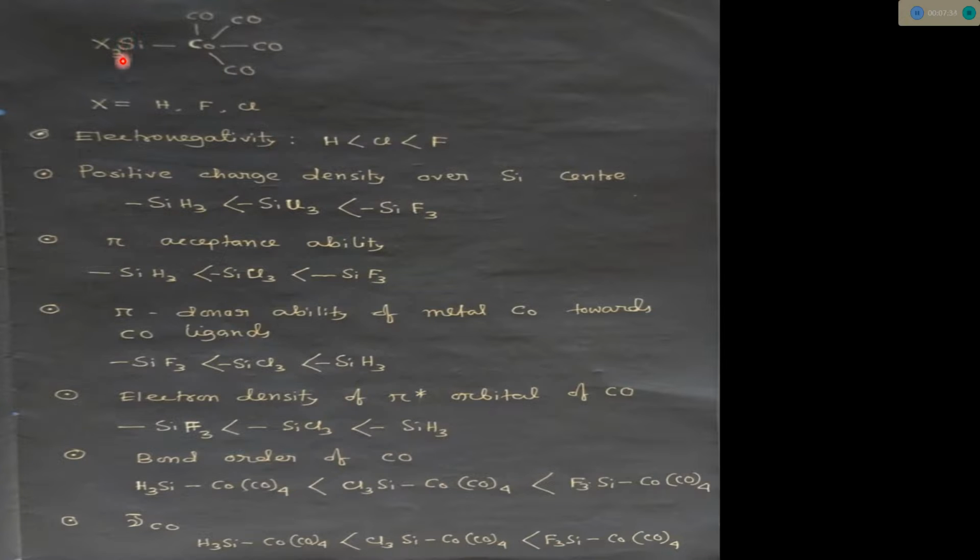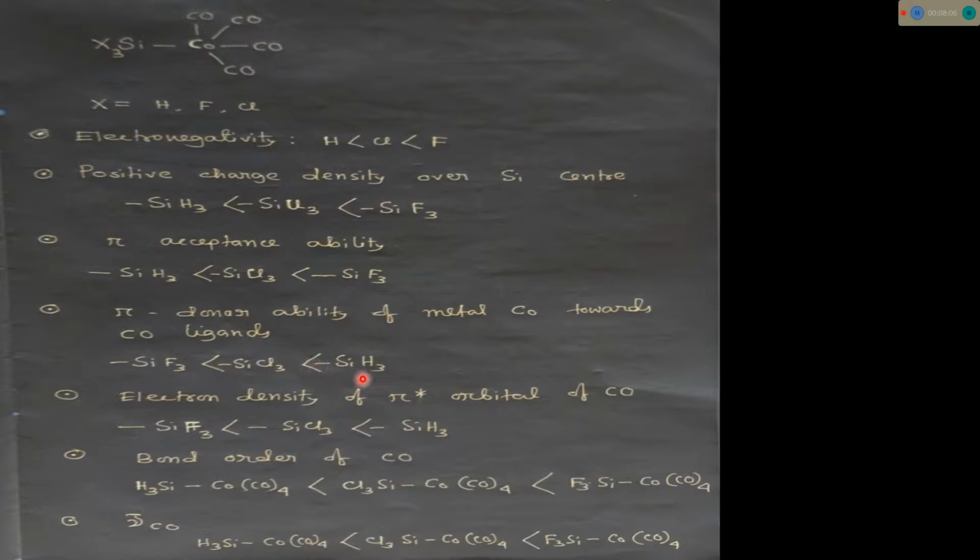Since SiF3 is more electronegative in this case, and the SiF3 group behaves as a more pi accepting group, that's why it accepts more electron density from the cobalt metal. That's why for this SiF3 case, cobalt center will donate less amount of electron towards the pi star of this CO ligand. So that's why I have written here pi donor ability of metal cobalt towards CO ligand is in the order.